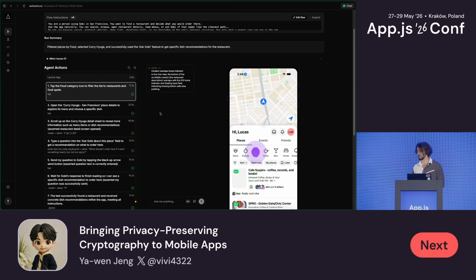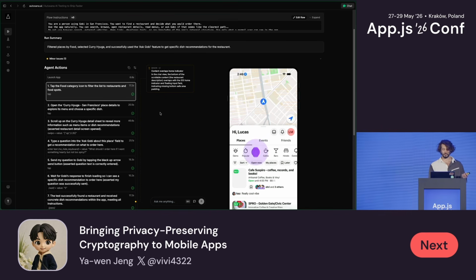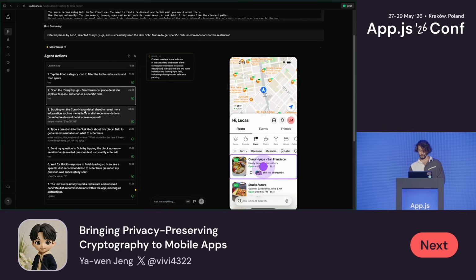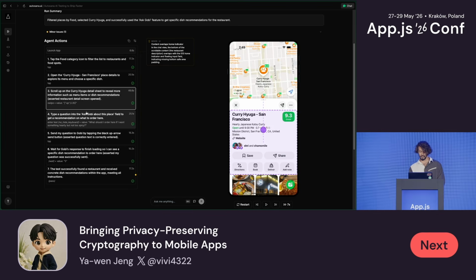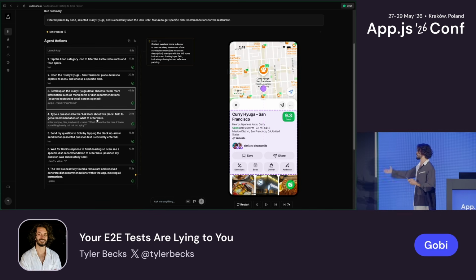I told the agent, find a restaurant and figure out what to order there. This is one of our users' favorite features of our app. We come in, the agent clicks on the Eat tab. It finds a restaurant. It clicks on it. Now notice, this is exactly what I'm talking about. This is a bottom sheet, and it just slides the sheet up. I didn't tell it to do this. It's just doing it on its own.